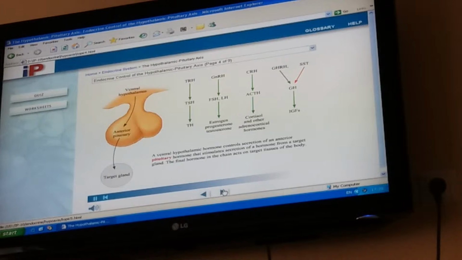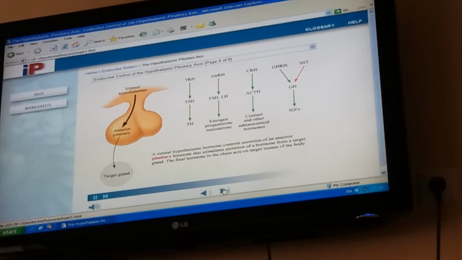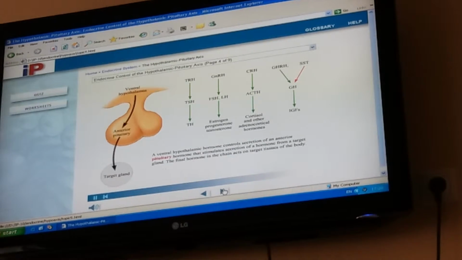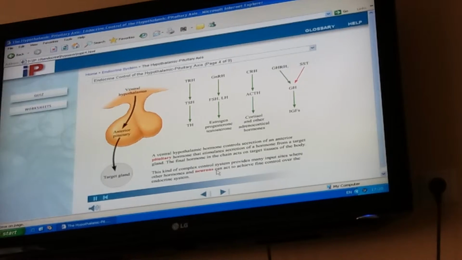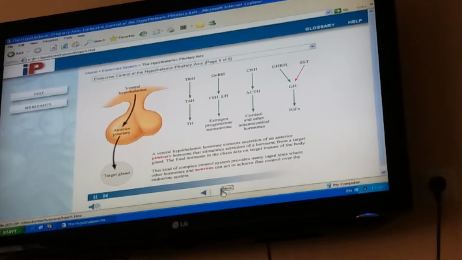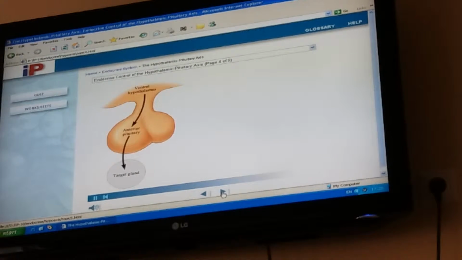A ventral hypothalamic hormone controls secretion of an anterior pituitary hormone that stimulates secretion of a hormone from a target gland. The final hormone in the chain acts on target tissues of the body. This kind of complex control system provides many input sites where other hormones and neurons can act to achieve fine control over the endocrine system. Let's look first at the influence of hormones.